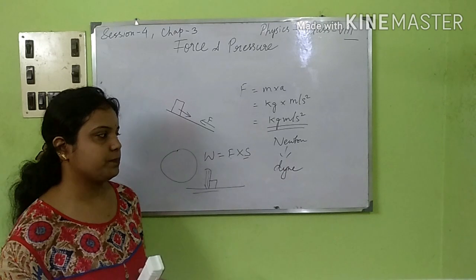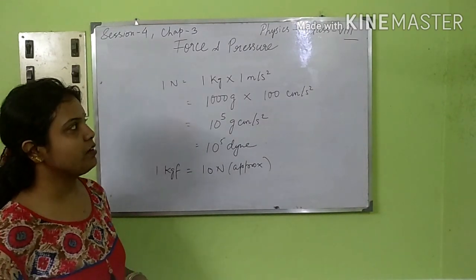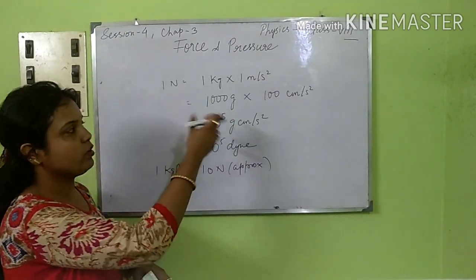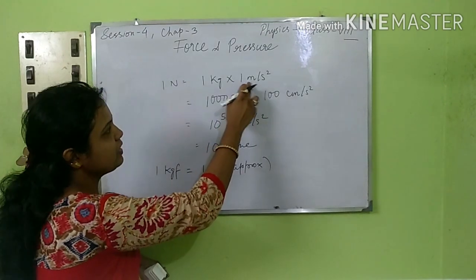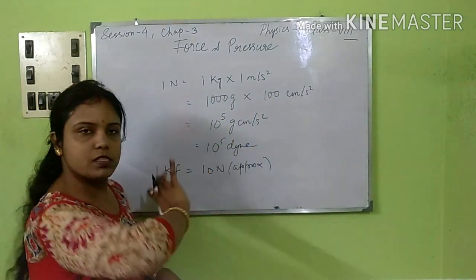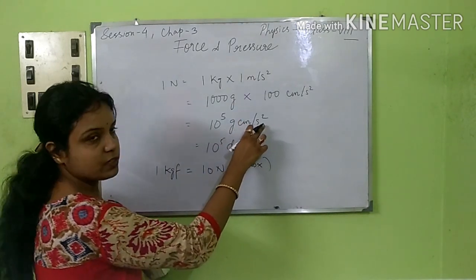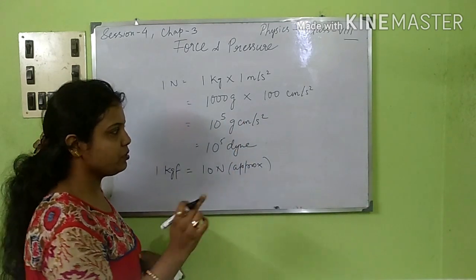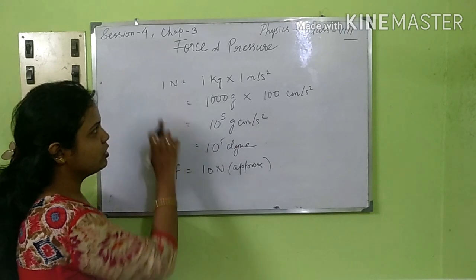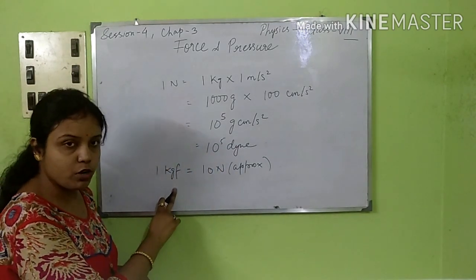Next, you can see I've written 1 Newton is equal to 1 kg into 1 meter per second square, as the unit holds. Now 1 kg, if converted to gram, is multiplied by 1000, and meter, if converted to centimeter, is 100 centimeter per second square. That means we have 10 to the power 5 gram centimeter per second square. This is the CGS unit, also called dyne, so 1 Newton is equal to 10 to the power 5 dyne.